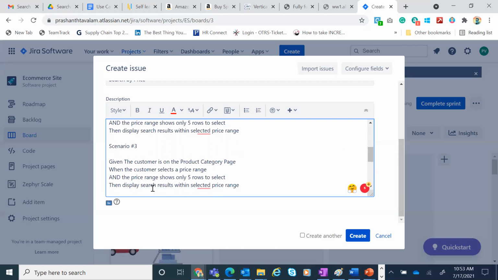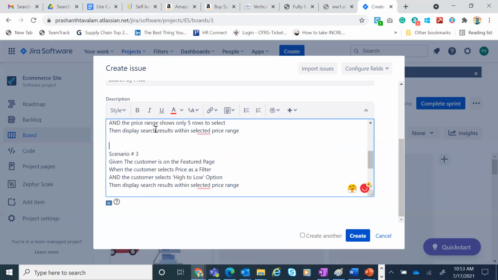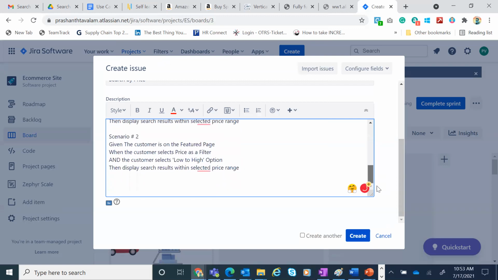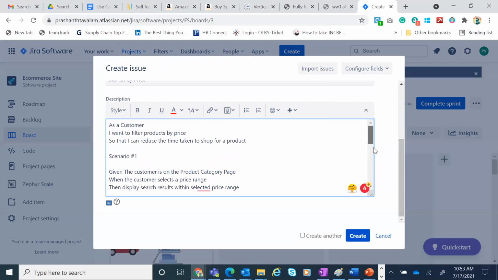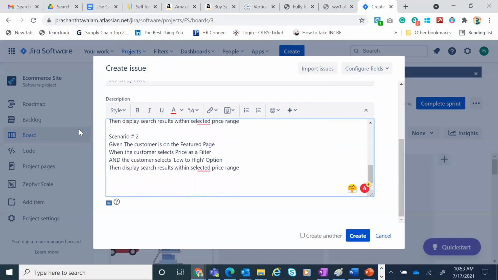Now what I'm going to do, I'm going to capture the option where if I enter 0, it still stays on the featured page. If I enter any value greater than 0, it will go back. So given the customer is on the product category page... no, this scenario may come here, because this action is happening on the featured page. Let's mention it there. So we have scenario 1, we have scenario 2, 3,